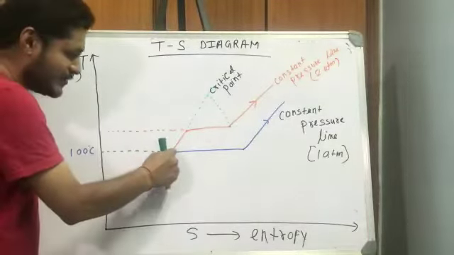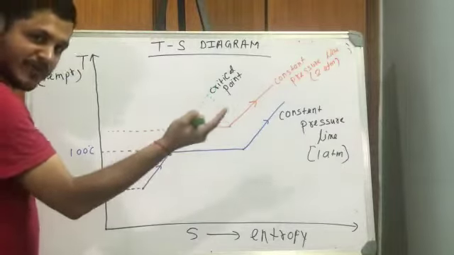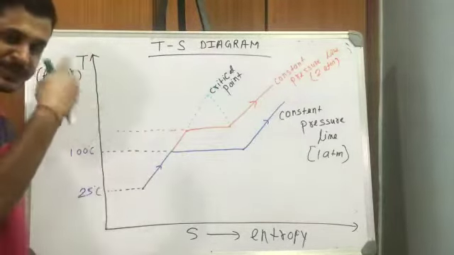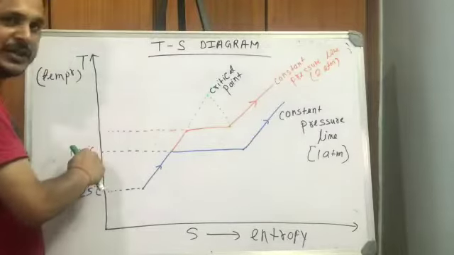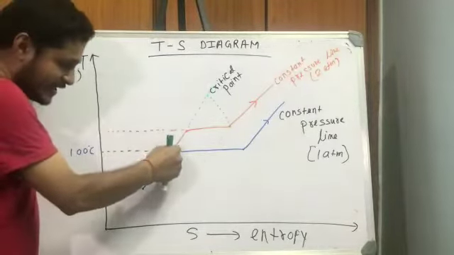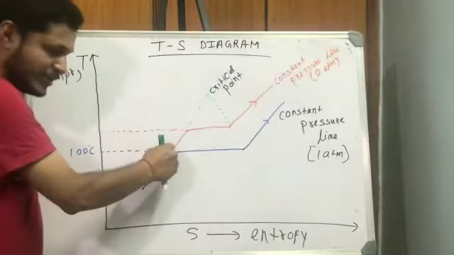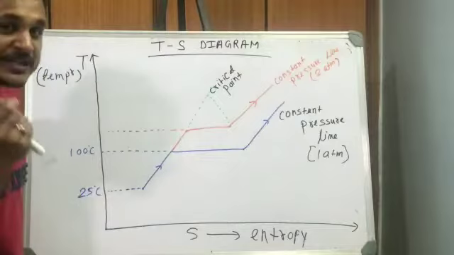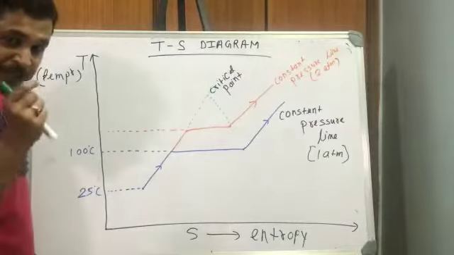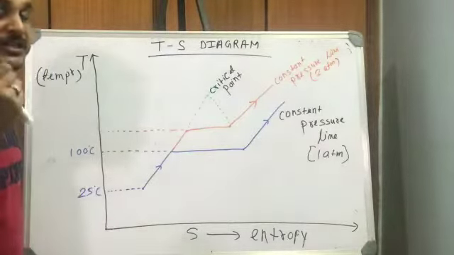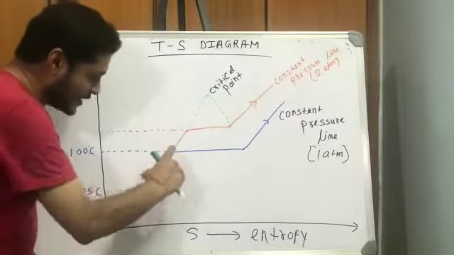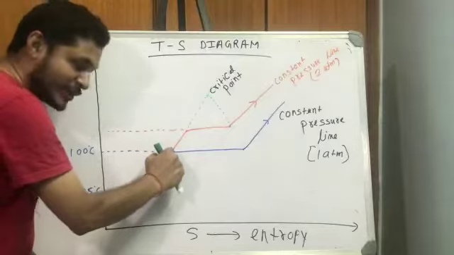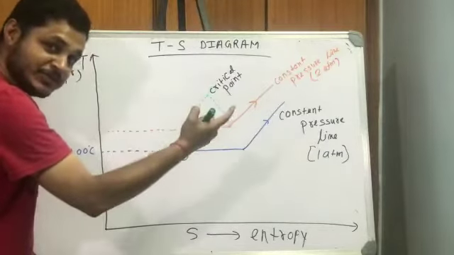So water will start converting to steam or vapor. Now when the phase is being changed, you know that temperature is constant. At that time, latent heat comes into the picture. This is sensible heat: the heat associated with the change in temperature is called sensible heat, and the heat associated with the change in phase is called latent heat. So this is sensible heat, temperature is being changed. From here, water will start changing into steam or vapor.